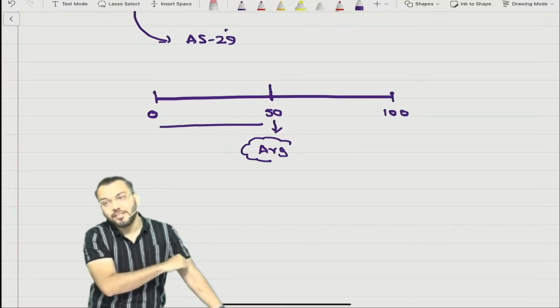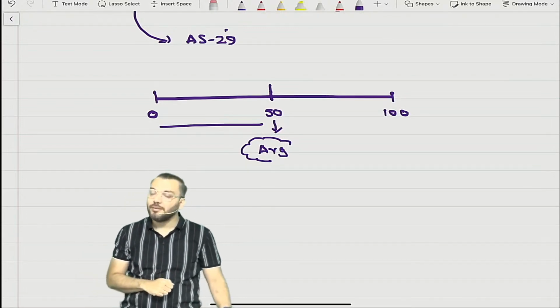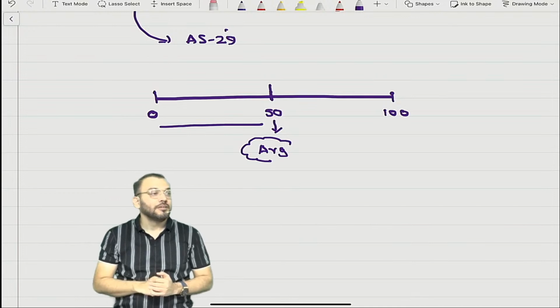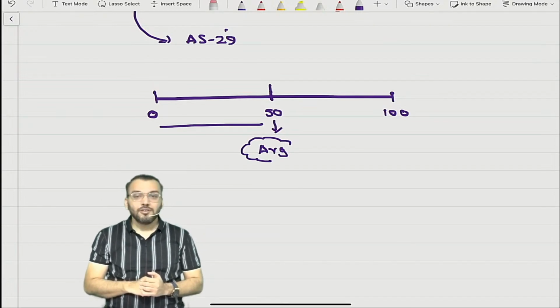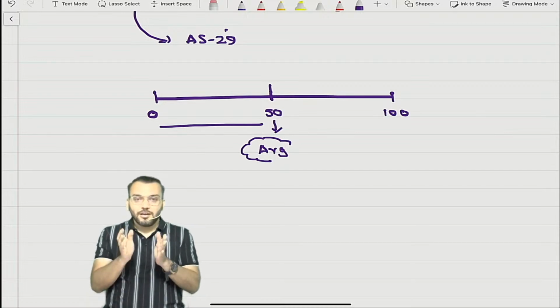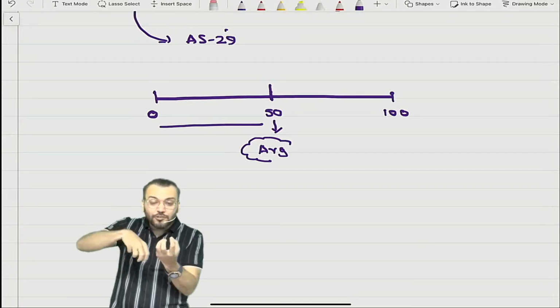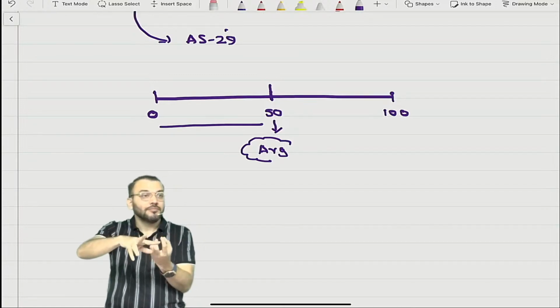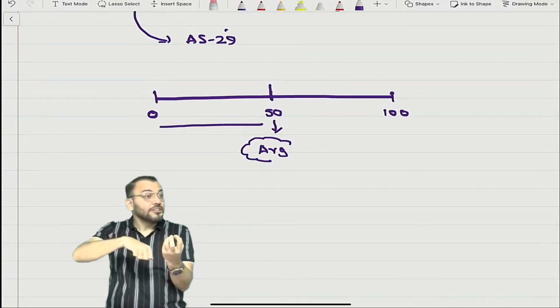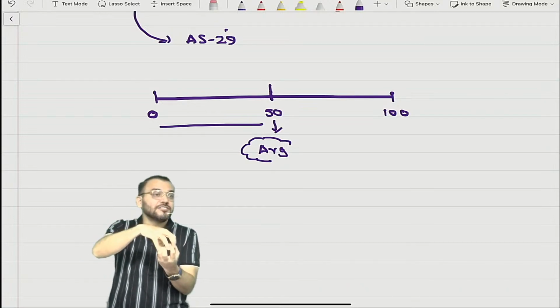Same thing will happen in CA Final. Same thing will happen. Are you able to understand what happened? Are you getting what I am saying? So this negativity you need to remove from your life. Why am I saying this in the first class?